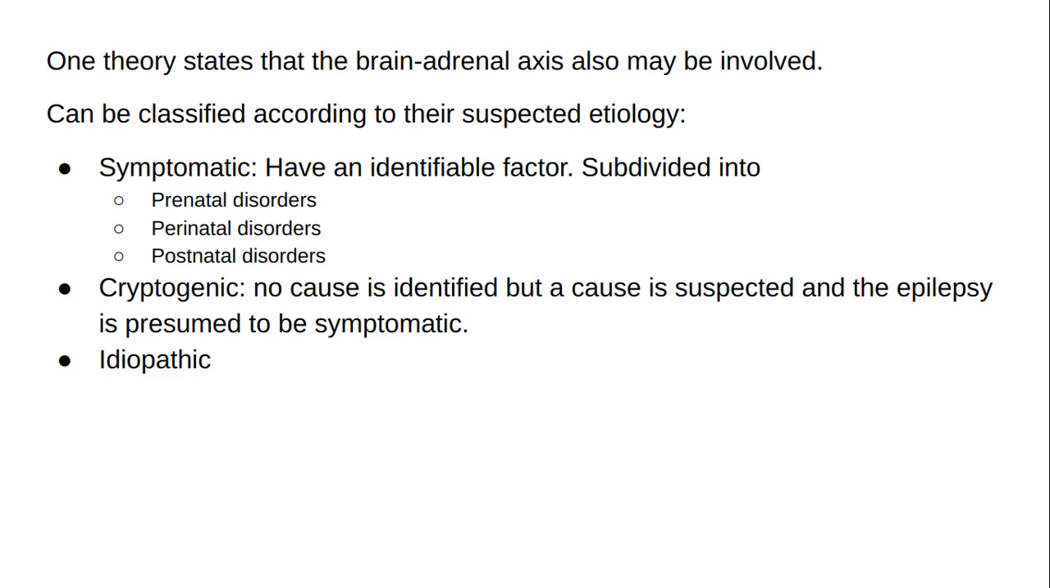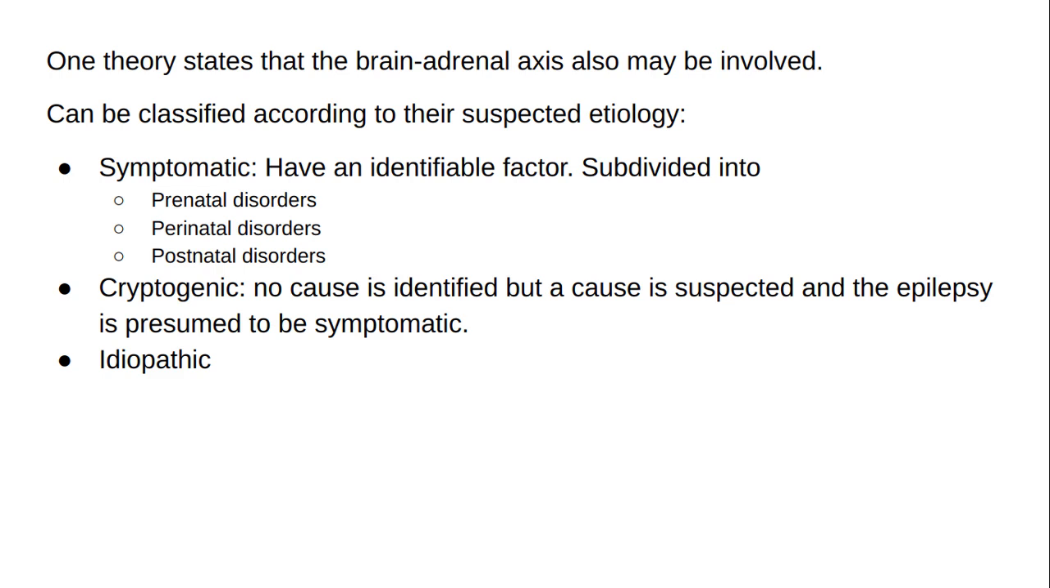Infantile spasms can be classified according to their suspected etiology as symptomatic. This means they have an identifiable factor. Most cases have symptomatic epilepsy. Anything that causes brain damage can be classified here. They further can be subdivided into prenatal disorders, which include tuberous sclerosis, trisomy 21, hypoxic ischemic encephalopathy, congenital infections, trauma, hydrocephalus. Perinatal disorders include hypoxic ischemic encephalopathy, meningitis, encephalitis, trauma, intracranial hemorrhages. Postnatal disorders include mitochondrial encephalopathies, meningitis, encephalitis, trauma, pyridoxine dependency, metabolism errors.